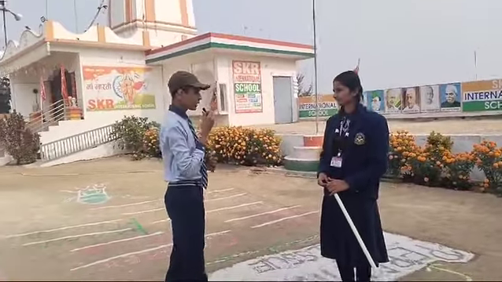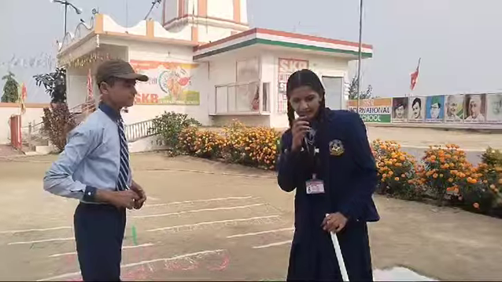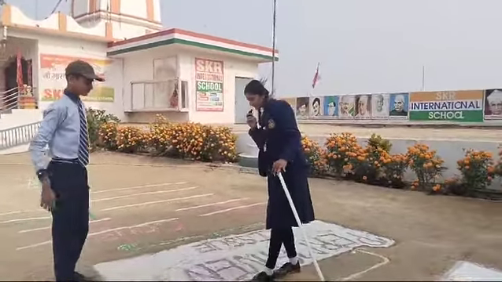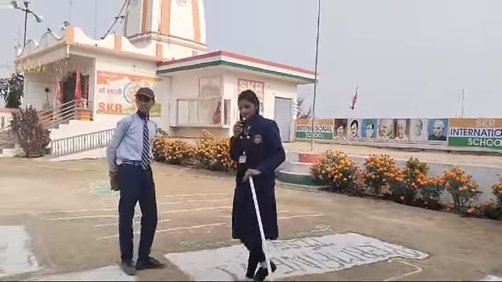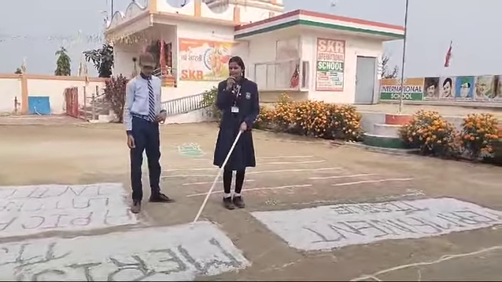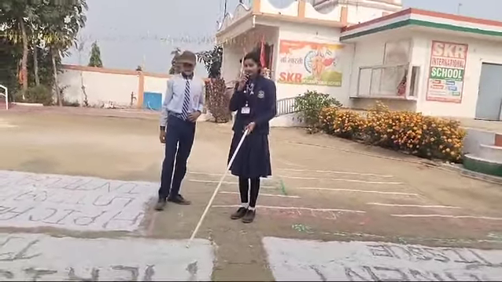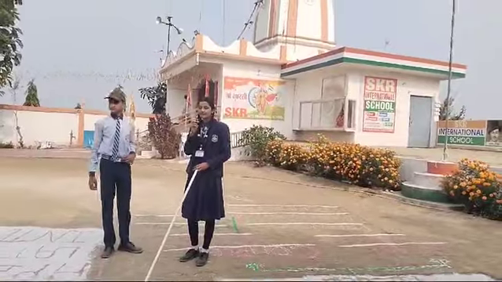Can you describe to me about the plant tissue and its types? Yes. Plant tissue is divided into two types: meristematic tissue and permanent tissue. Meristematic tissue mainly helps in the growth of the plant; they have the capacity to divide continuously.